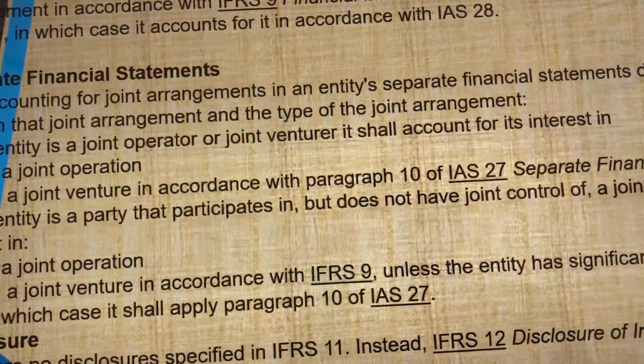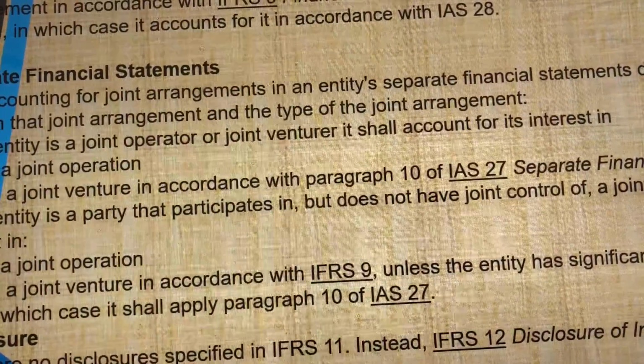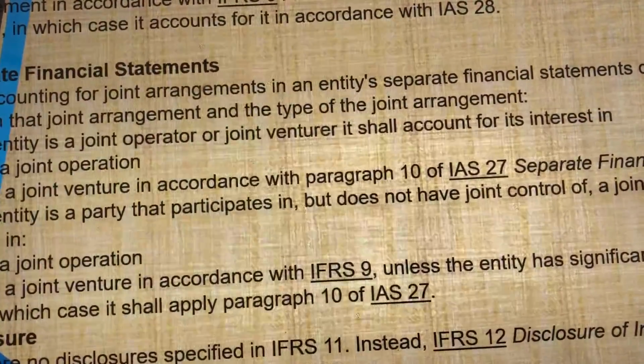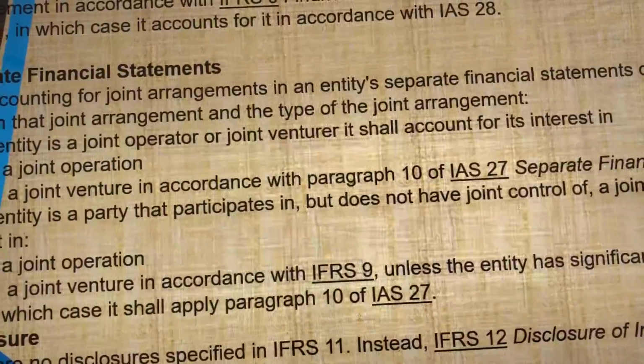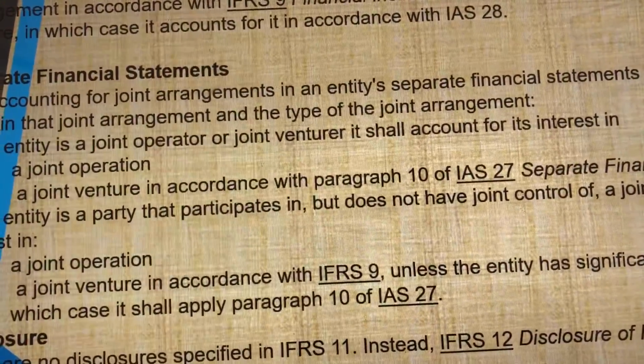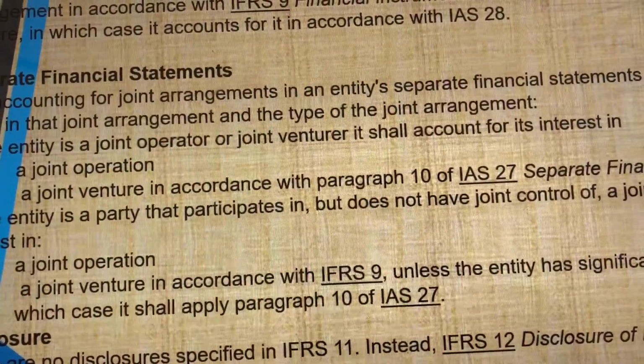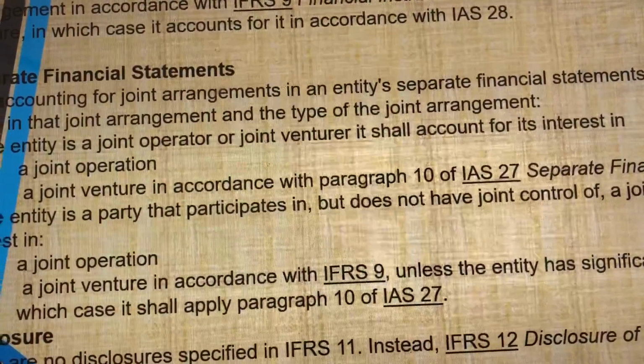So there are also separate financial statements. The accounting for a joint arrangement in an entity's separate financial statements depends on the involvement of the entity in that joint arrangement and the type of joint arrangement.